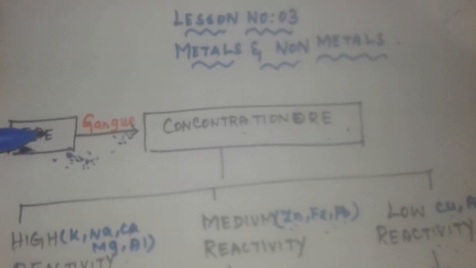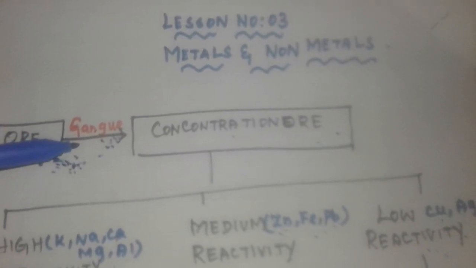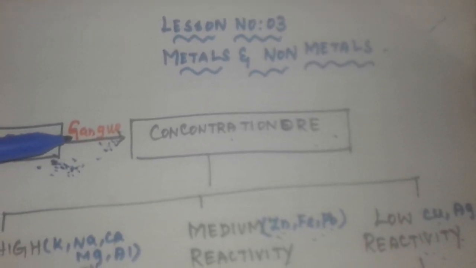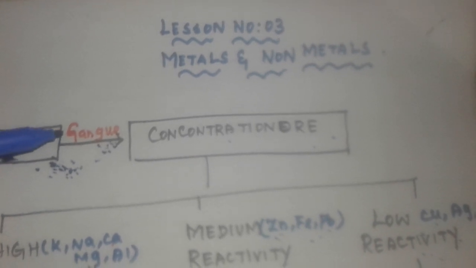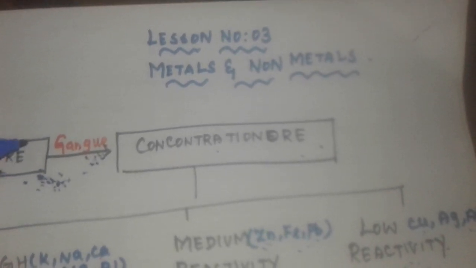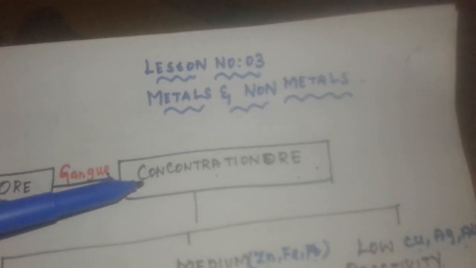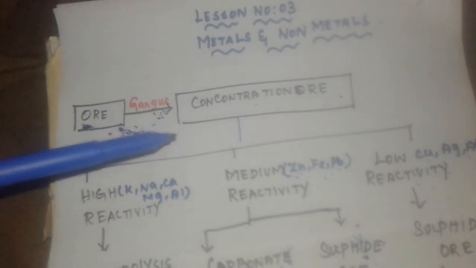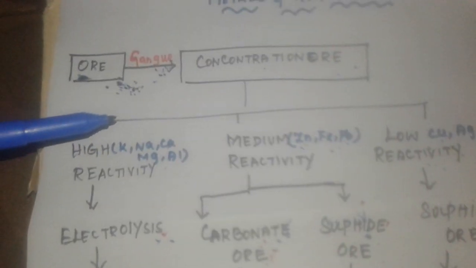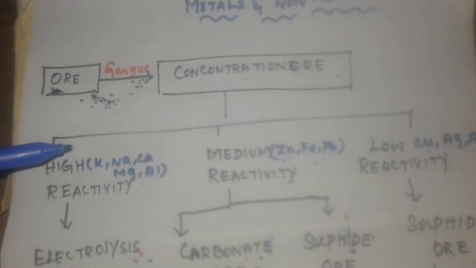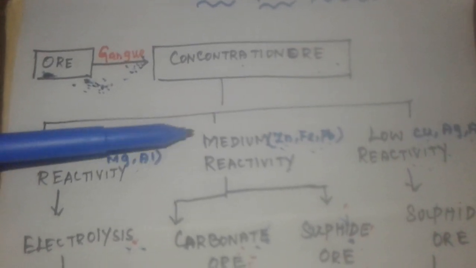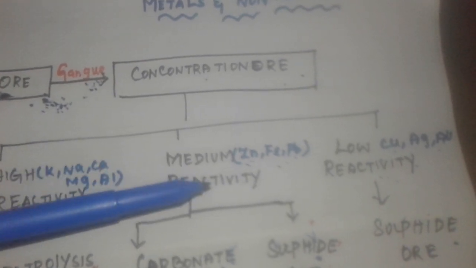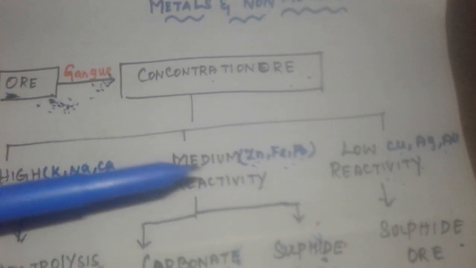In an ore, some impurities can be present, like sand and clay. We can remove the impurities. The impurities are given the term gangue. We can remove the gangue from the ore. Afterwards the ore is called a concentrated ore. Concentrated ore we categorize into three divisions: high reactivity, medium reactivity, and low reactivity.